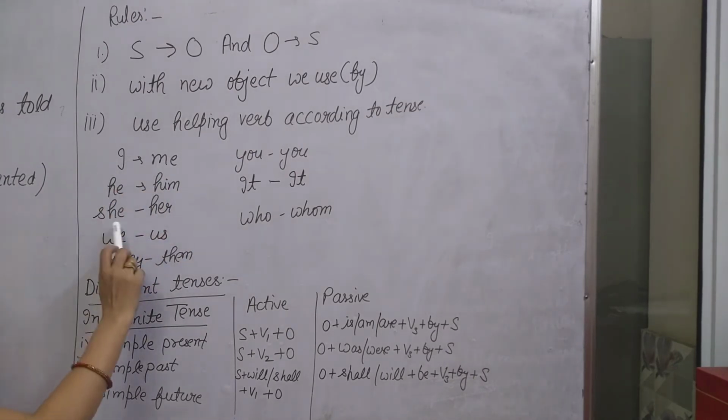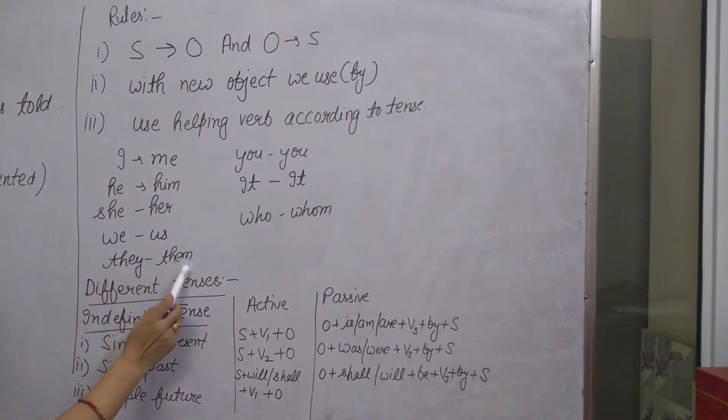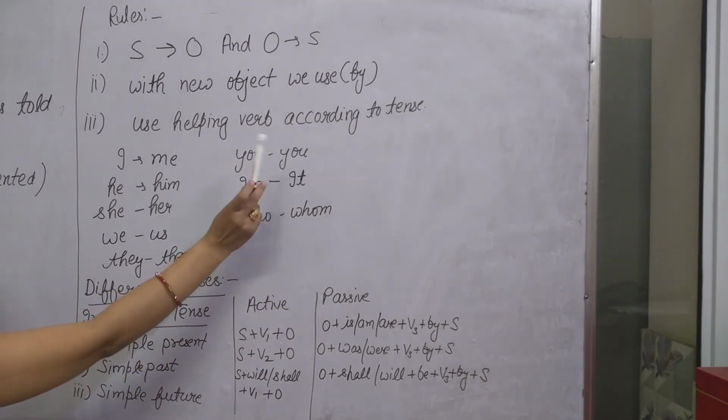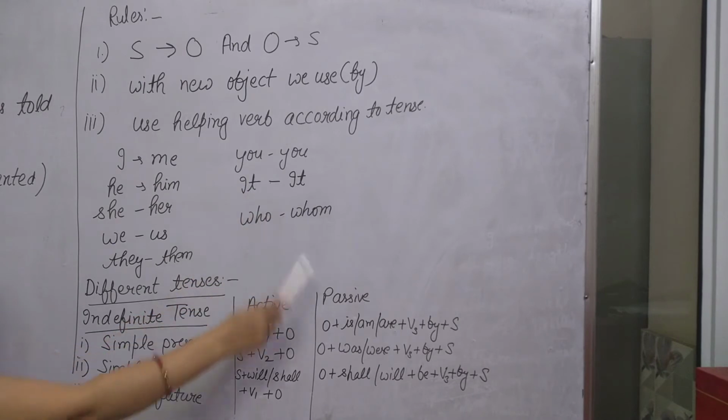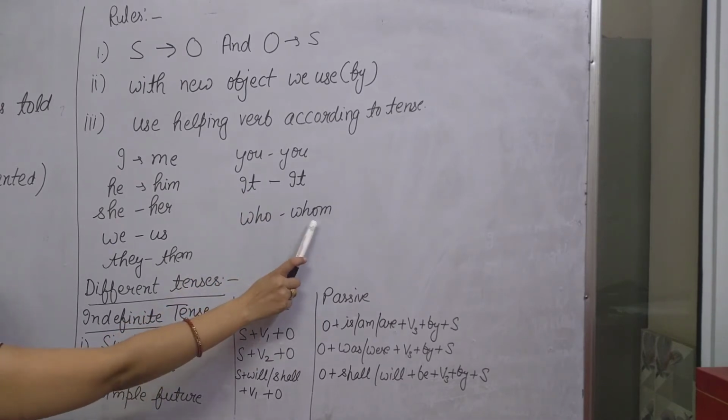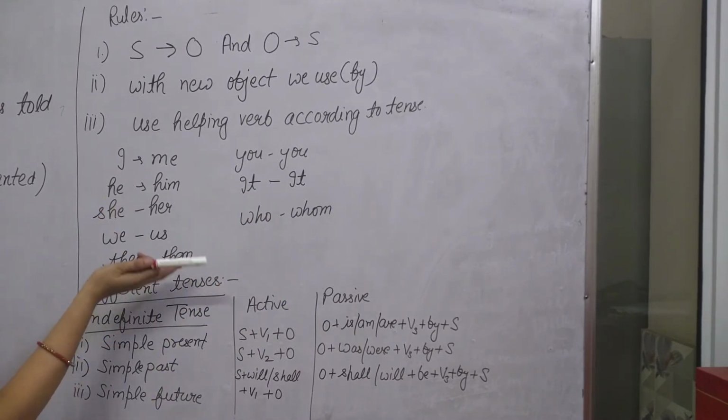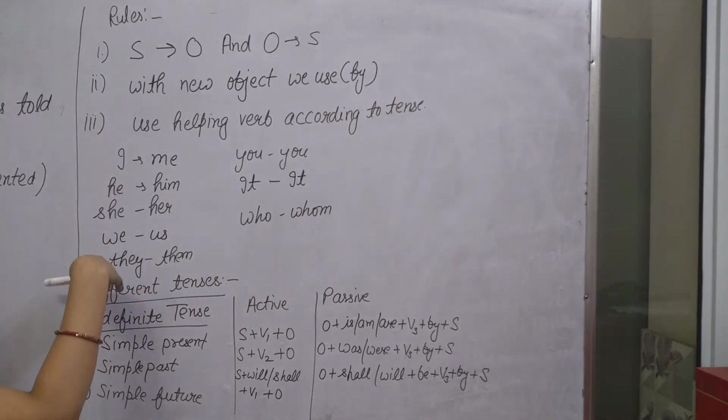I changes into me, he changes into him, she changes into her, we changes into us, they changes into them, you has no change, it also has no change, who changes into whom. That is also the subject and object conversion.